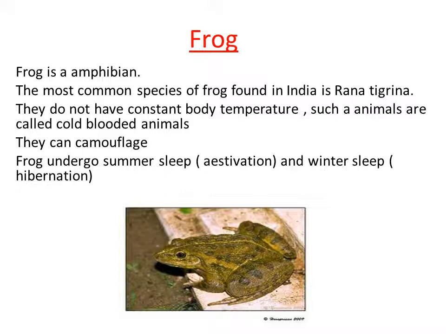So these two characteristic features are commonly seen in the frog in extremes of temperature. In extreme summer, in peak summer, it can't survive, so it will undergo summer sleep. And in extreme winter also it can't survive, so it undergoes hibernation, that means winter sleep. Clear? So in extreme summer and in winter we can't see the frog outside. Clear? Because they undergo summer sleep and winter sleep to protect themselves from the external changing temperature.